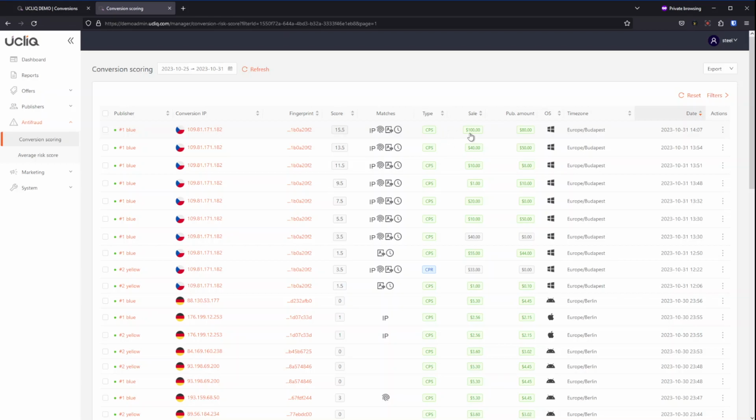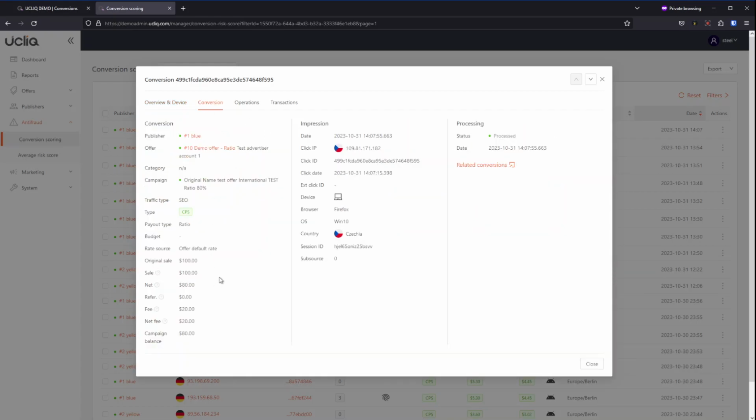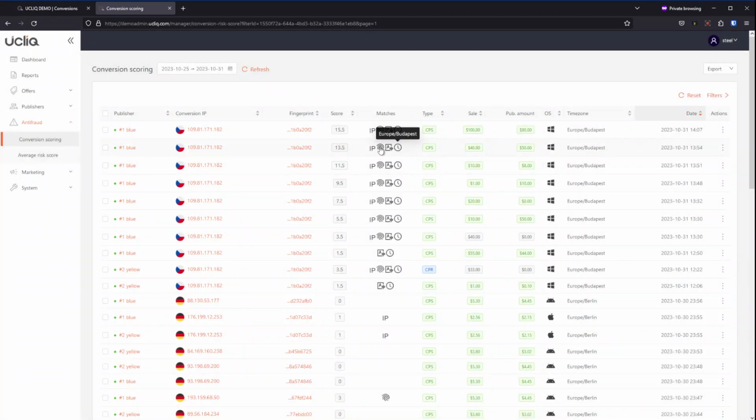We can see that we received $100, we credited the publisher $80, so it's all good here. And we can see some details about all the matching patterns, and information about the conversion.